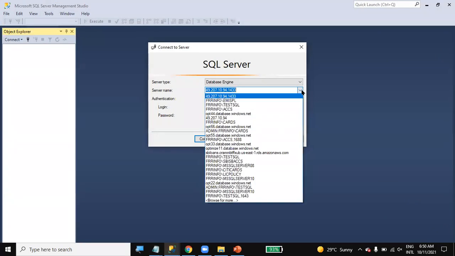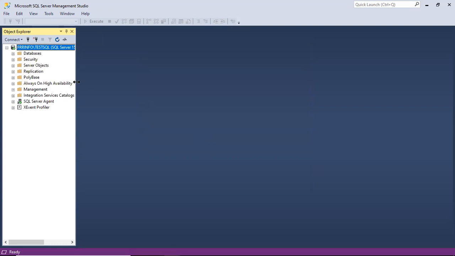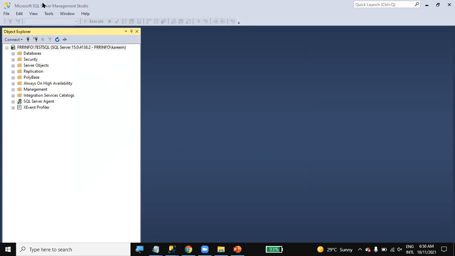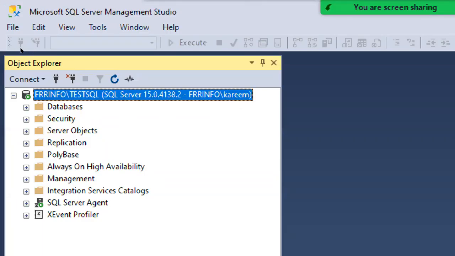Let's say I'm connecting to one of my servers, TestSQL. Connect. Connected successfully. Once we connect through SSMS, it shows my system name, the computer name, slash TestSQL, which is our server name.